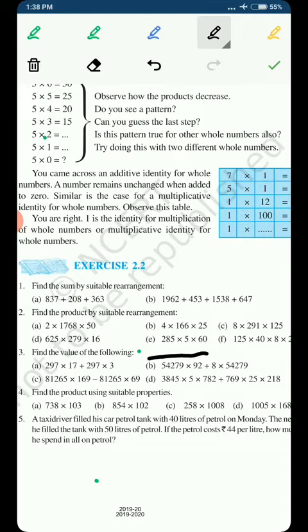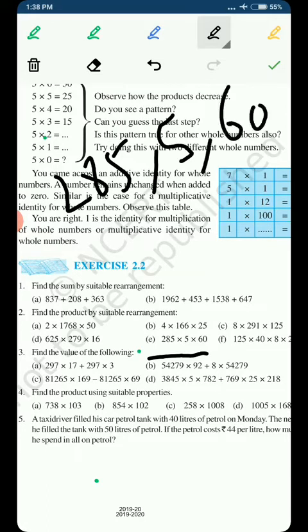Now in this you see that you are having 285, you are having 5, and you are having 60. You have to see which two numbers' multiplication will give us the maximum number of zeros. So you can multiply their units places. When you multiply 285 with 5, the units places 5 and 5 will give 25, which means at the units place there will be 5, so we are not getting 0.